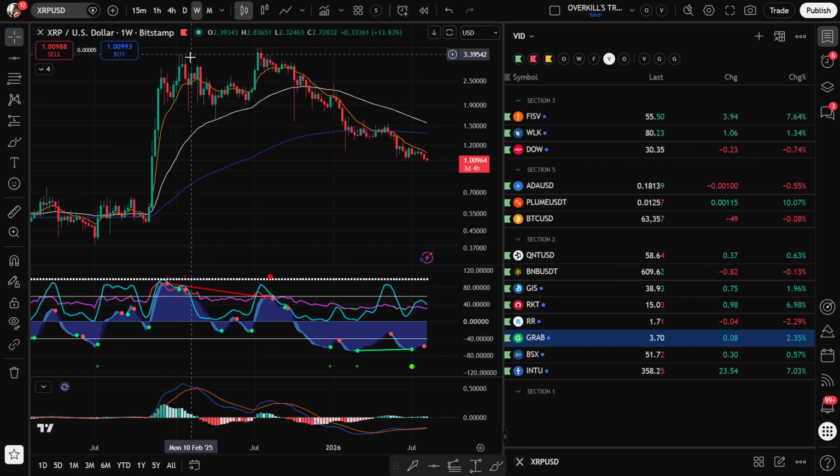But if you didn't sell it up here at $3, you buying down there wasn't a very good thing. I mean, you're still up about 100%, but you could have been up 800%. So again, you could have the best buying strategy in the world, but if you don't know where to take profits, it's pointless. And again, we go over our selling strategy inside the Discord.